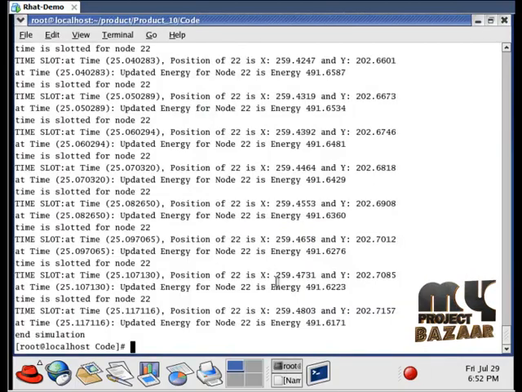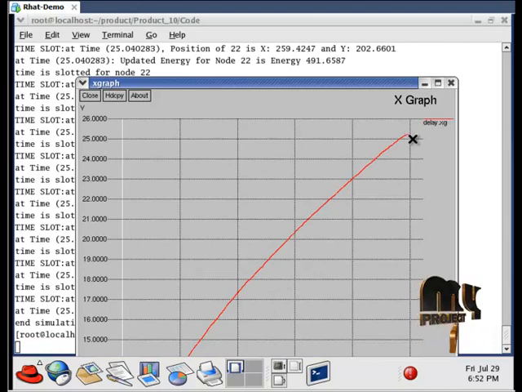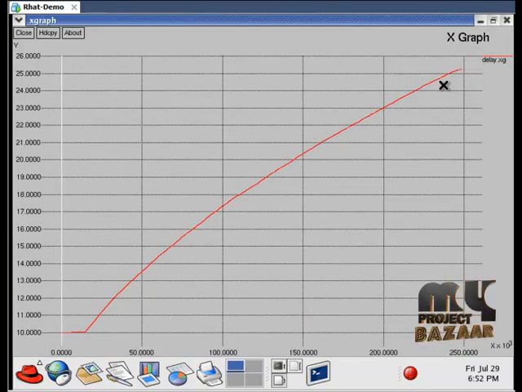For running our graph, there is a simulation from that trace file. We have to generate our graph. For that, type xgraph delay.xg for calculating the delay. We produce our xgraph. There is the performance of our delay.